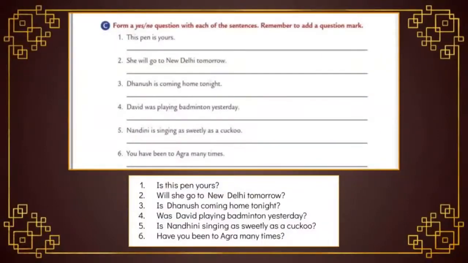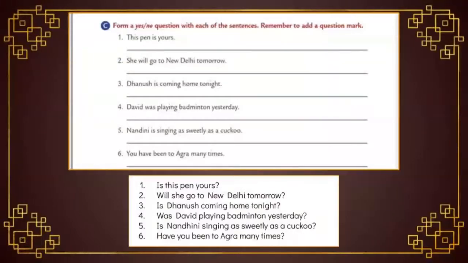Okay students, now we are going to do the third exercise, that is, form a yes or no question with each of the sentences. Remember to add a question mark at the end of the sentence. Let us do the first one. This pen is yours. Now how to form a yes or no question? As I already said, move the verb before the subject.